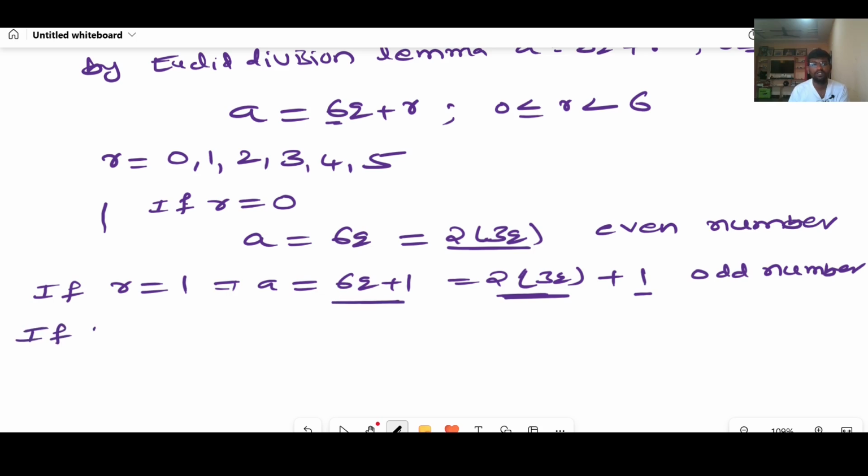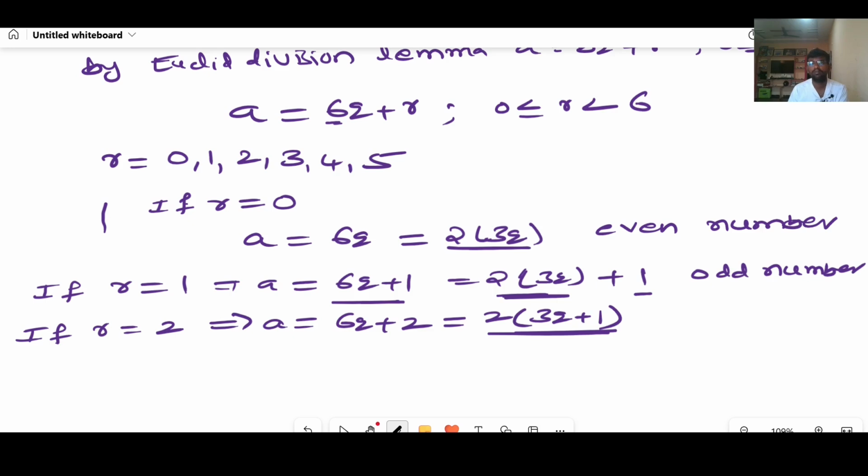If r equal to 2, that implies a can be 6q plus 2. I will write it as 2 into 3q plus 1. If I take 2 as common here, again it will become an even number, right? Because it looks like a 2 multiple. It is an even number. But we need to look into the odd numbers only.